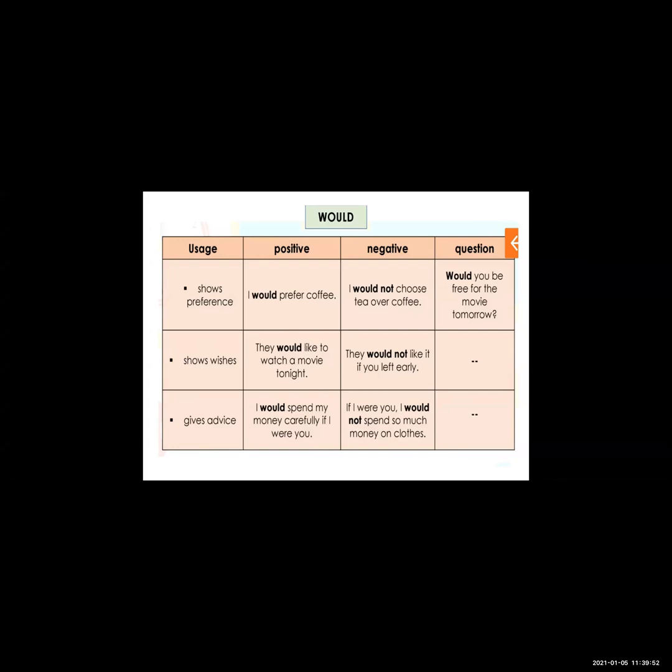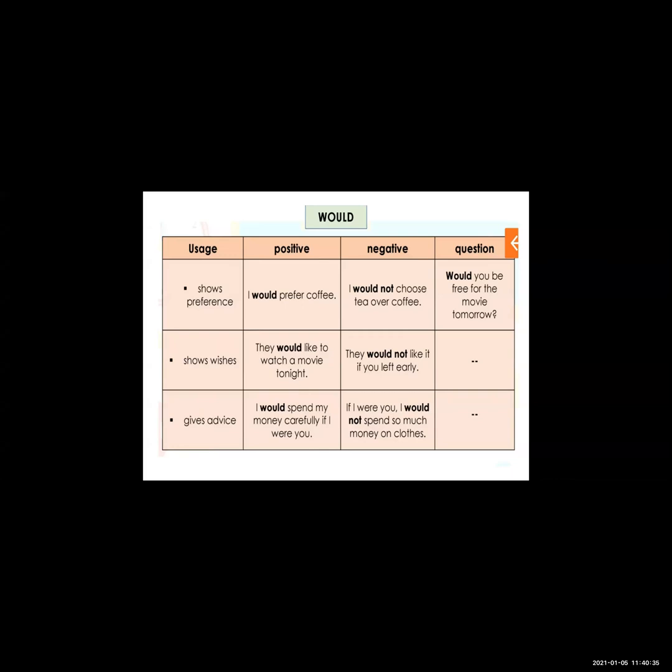Now see the next one, giving advice. When you have to give advice, at that time also you can use would. I would spend my money carefully if I were you. This is an example of would which gives advice to someone. Now see: if I were you, I would not spend so much money on clothes. This is the second example of using would in the negative form. So this is the usage of would for showing preference, for showing wishes, and for giving advice.